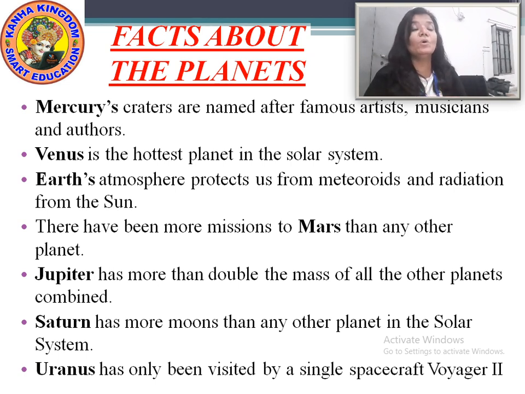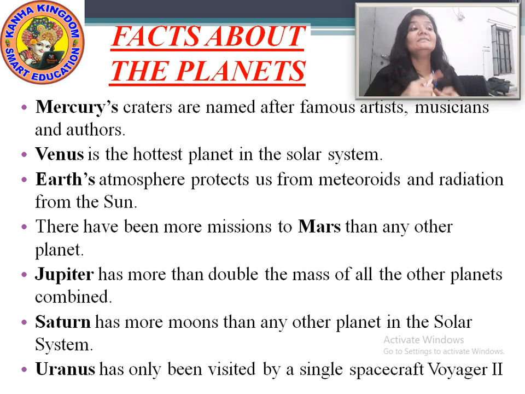Jupiter has more than double the mass of all the other planets combined. It is the biggest planet. Okay. So the mass of Jupiter is more than the combination of all the planets. Saturn has more moons. Talking about Saturn, the one which has a ring around it.